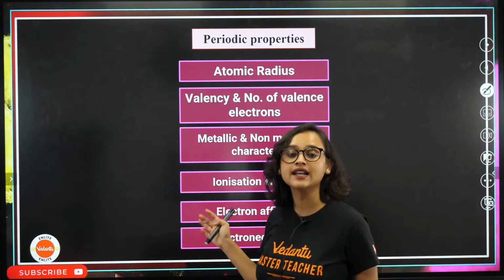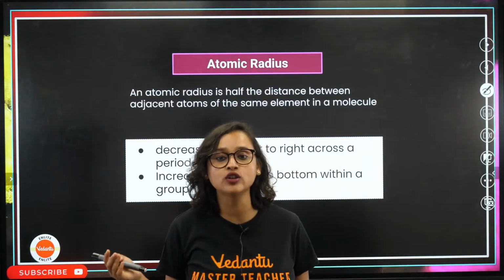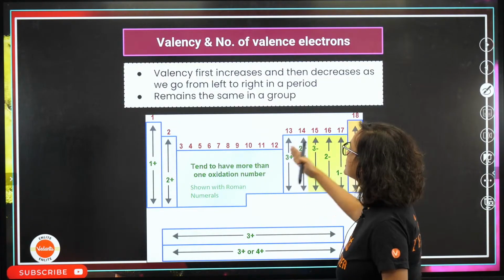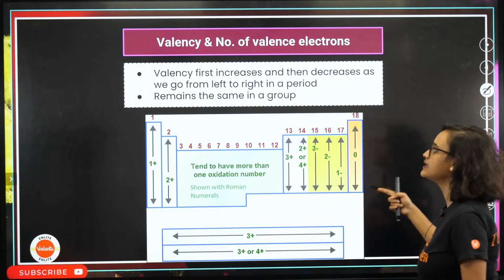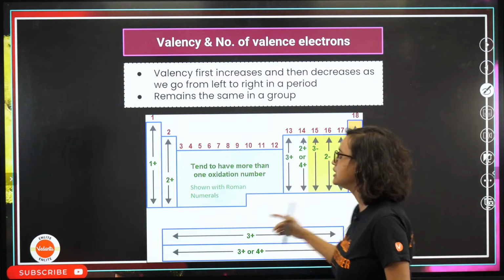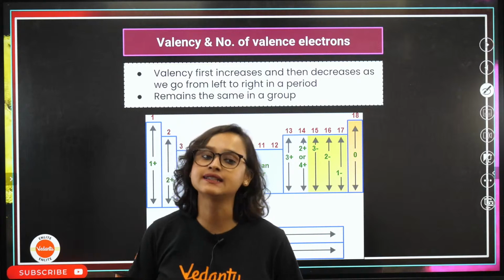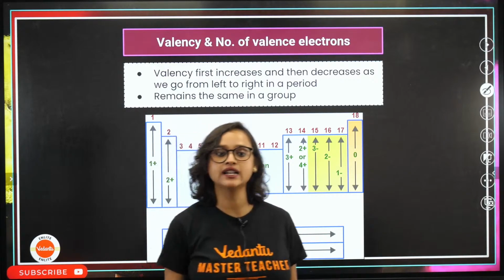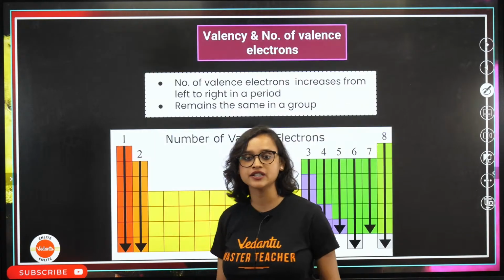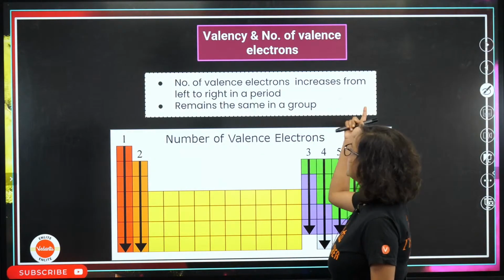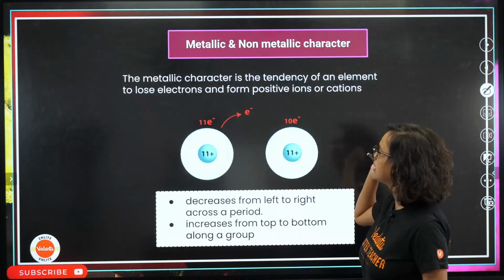So what is the trend that I told you? The trend is that valency first increases and then it decreases as we go from left to right in a period. In the group it remains the same. Can we say easy peasy biryani is tasty, everyone? Awesome. Now, number of valence electrons increases. We have spoken about it.